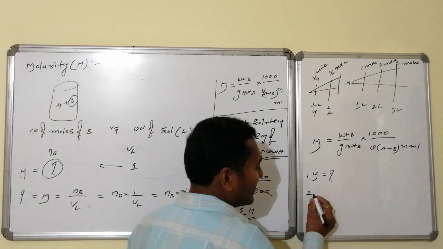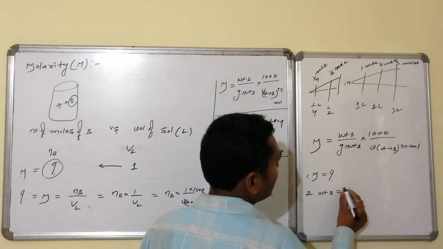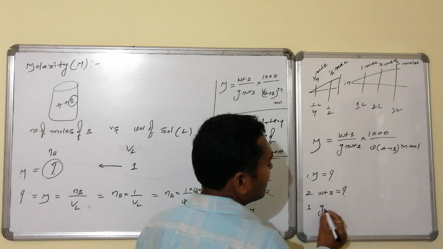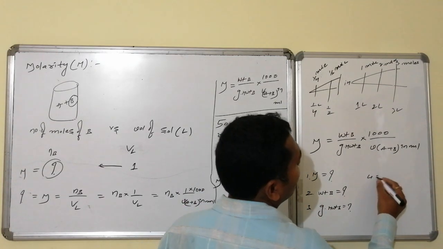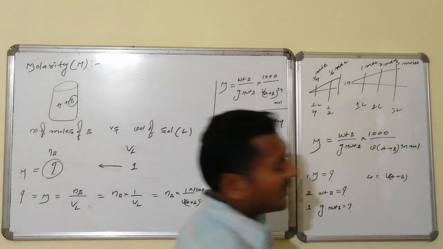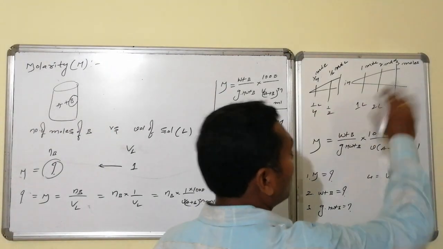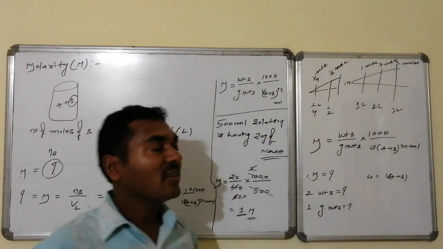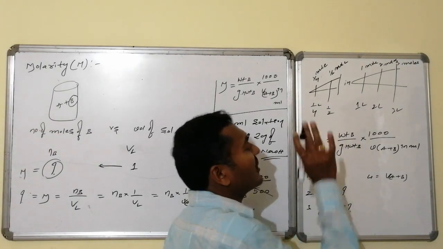Secondly, when remaining things are provided, you may be asked the weight of B. Third, calculate the gram molecular weight of B. Fourth, what is the volume of A plus B, the total volume. Followed by, suppose the total volume is doubled or becomes half, then what is the weight, the gram molecular weight, the molarity.